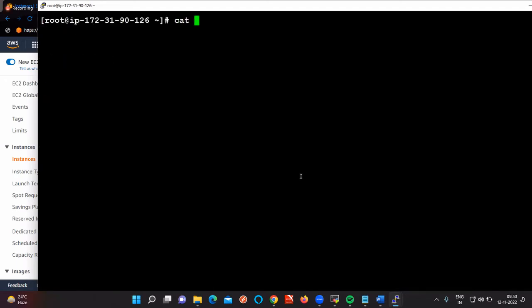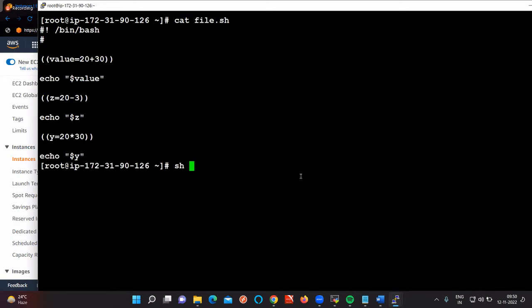So now give cat file.sh and run this script. Have you got the values? So remember, when you are performing additional operations like this, we need to give the value inside the braces. That's it. So now have you got the clarity on how to print the sum of the values by using additional operations? Here you are using additional operations, but in real time you are going to use the variable concept.